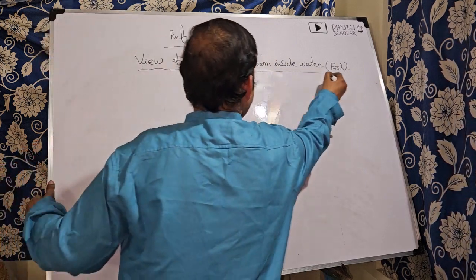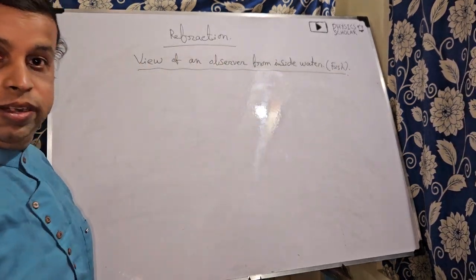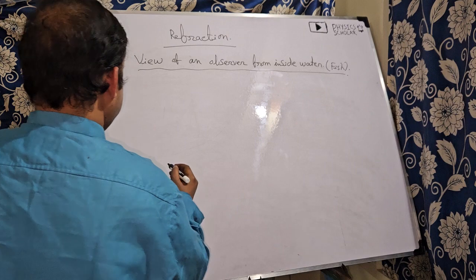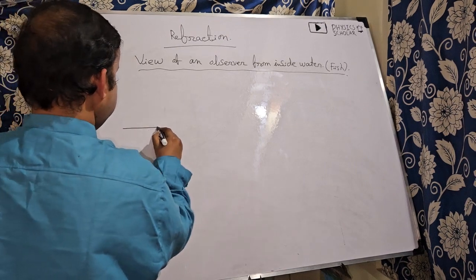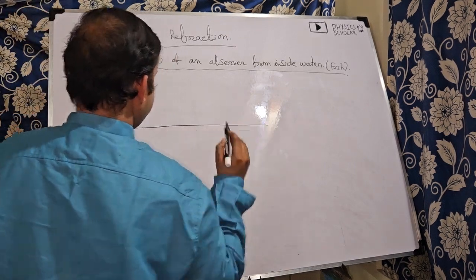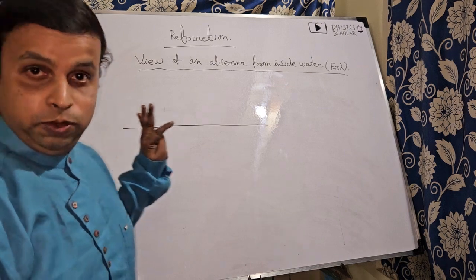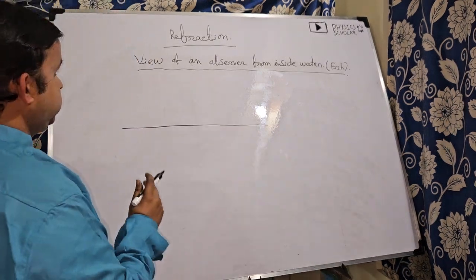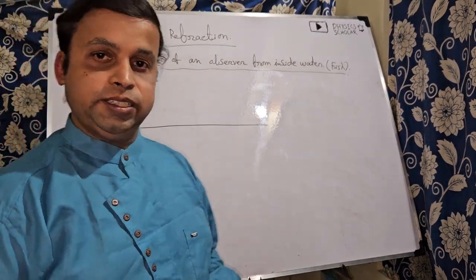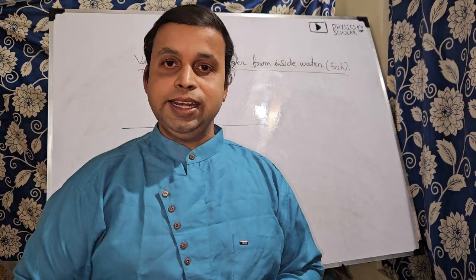The observer you can consider as a fish or anyone. Listen to it carefully. It's the concept of total internal reflection as well as the critical angle.